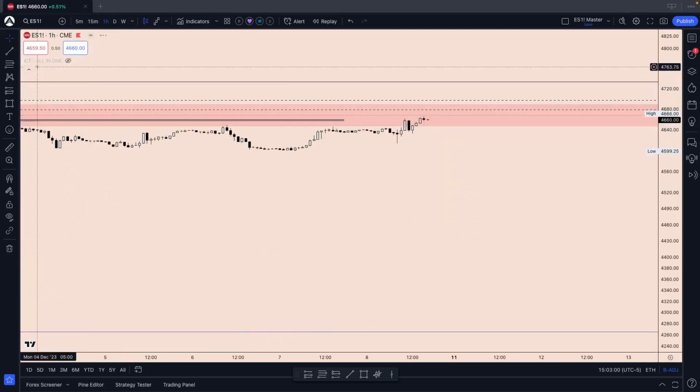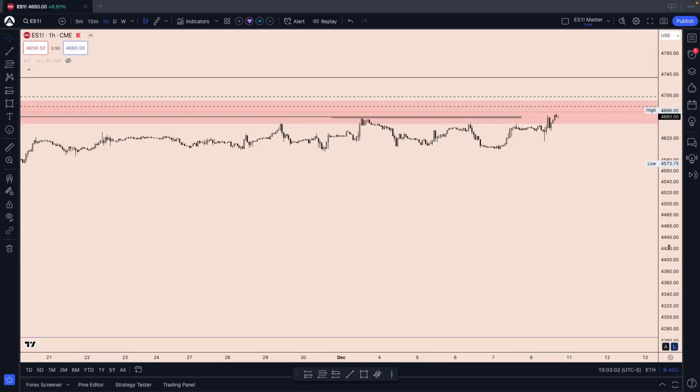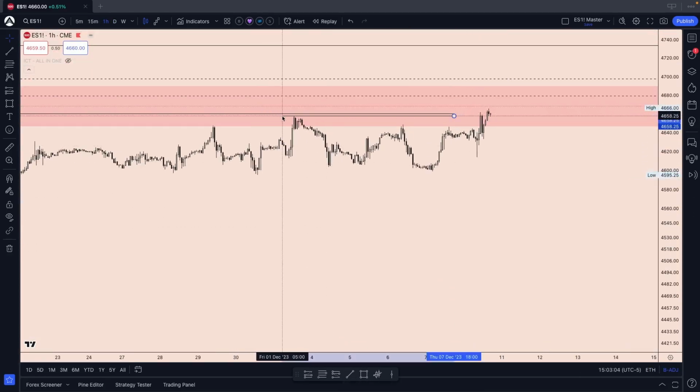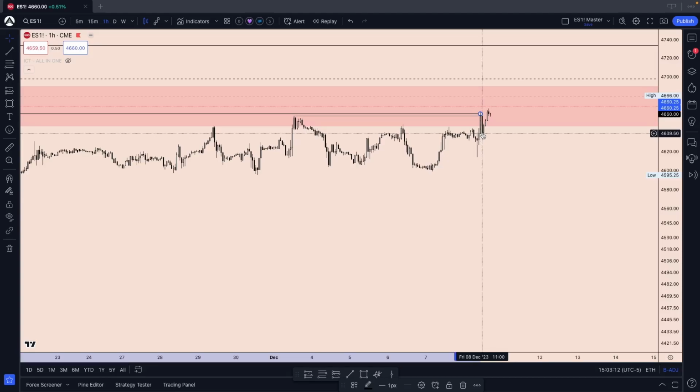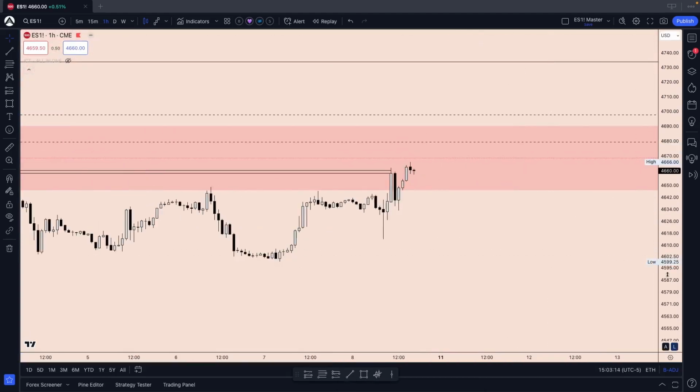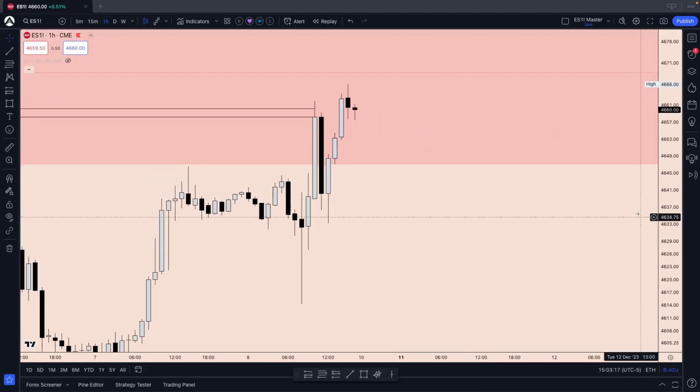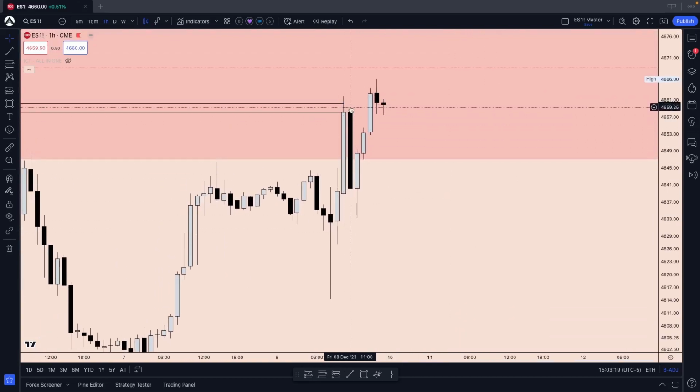So let's take a look at the hourly time frame here. That's our previous week's high. That's our old daily buy side. We've already cleared that last week Friday. Then if we look at the daily time on the 1 hour time frame, Friday, okay, that's still Friday. Okay, up close candle, we took that buy side, we retraced to the downside, 11, 12, 13, 14, and then we broke the high again.